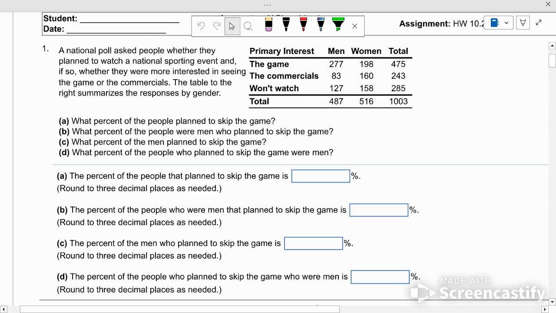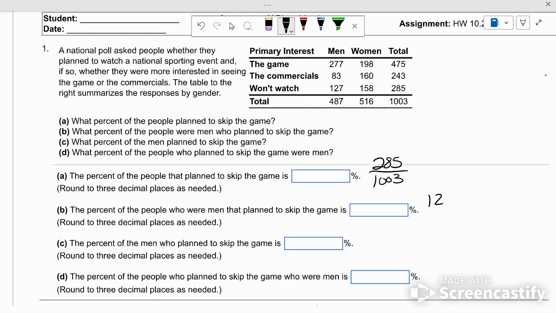What percentage of the people plan to skip the game? Well, how many won't watch? 285 of the people won't watch. Out of the 1,003, you divide, you get a percentage. Okay? What percent of the people who were men planned to skip the game? Now we're just looking at this column because we're talking about who were men. Who won't watch?